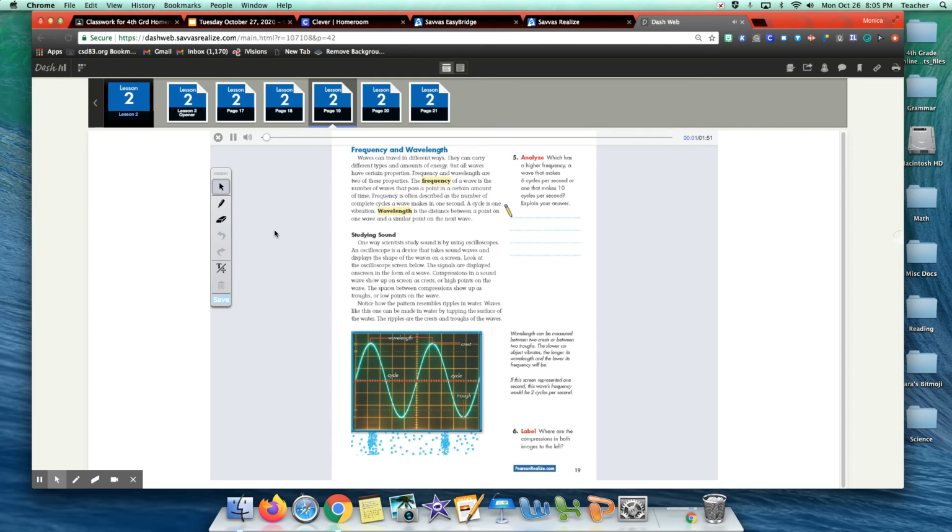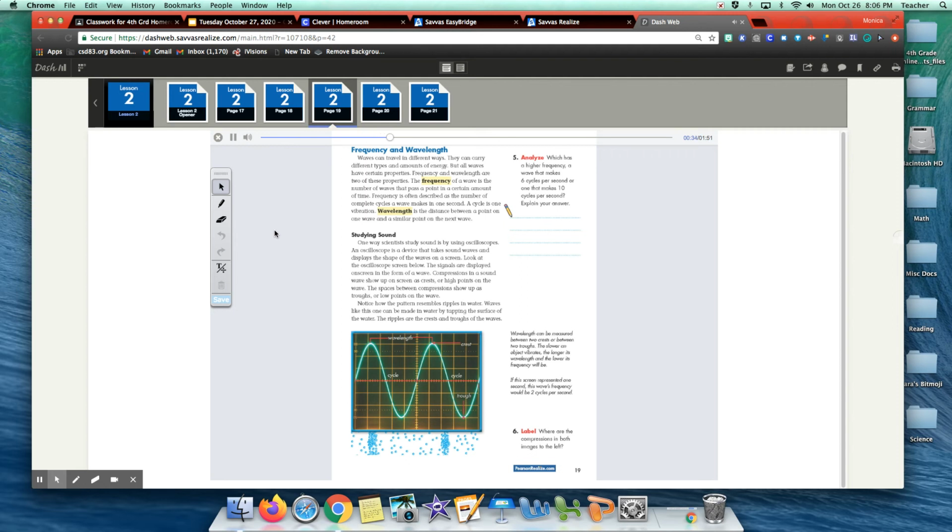Frequency and wavelength. Waves can travel in different ways. They can carry different types and amounts of energy. But all waves have certain properties. Frequency and wavelength are 2 of these properties. The frequency of a wave is the number of waves that pass a point in a certain amount of time. Frequency is often described as the number of complete cycles a wave makes in 1 second. A cycle is one vibration. Wavelength is the distance between a point on one wave and a similar point on the next wave.